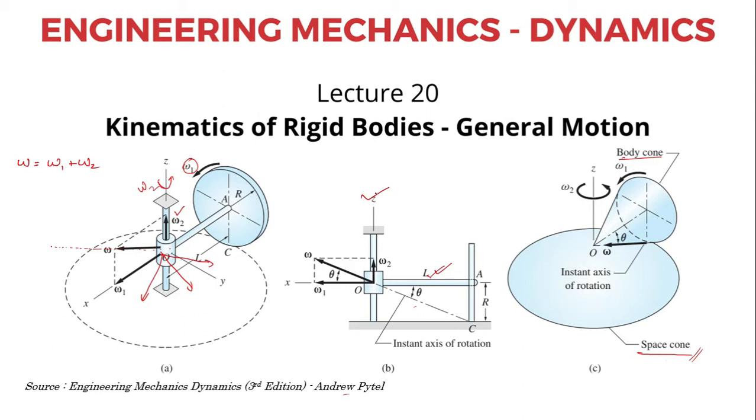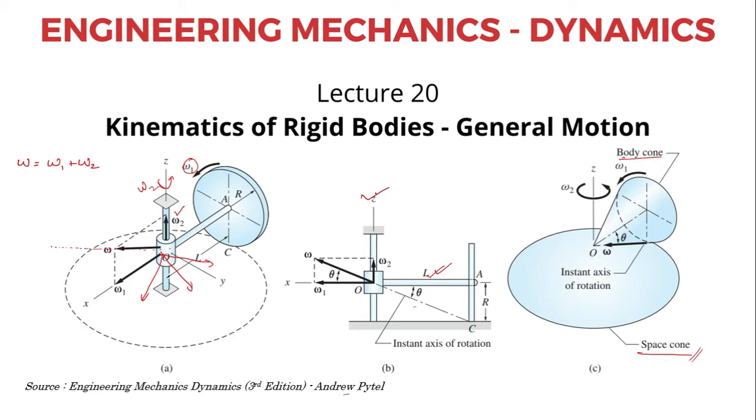Now, if the change in the direction of this axis is viewed with respect to the rotating body, then the locus of this instantaneous axis will generate a surface or a cone. This cone is called the body cone. In other words, at an instant of time, both the cones meet along the instantaneous axis of rotation.